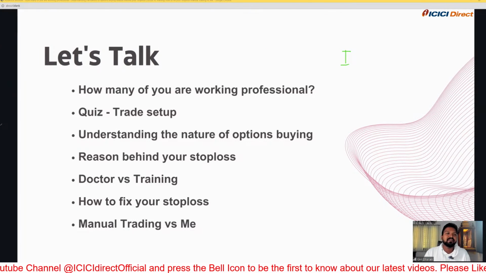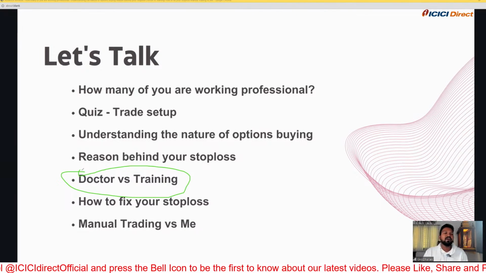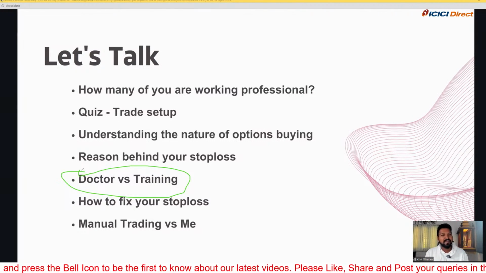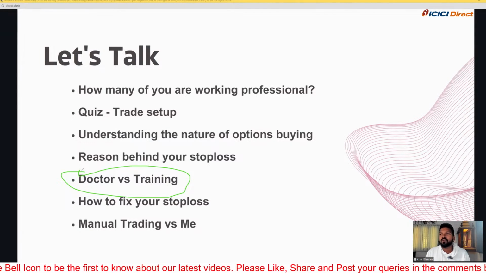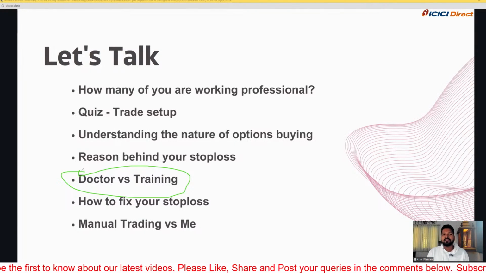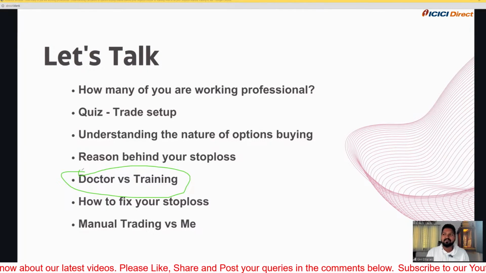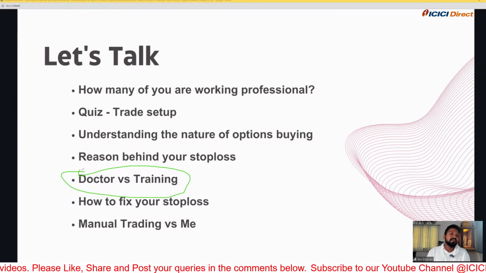The third important thing is the doctor versus the trainer. Whenever we have some sort of disease, like fever or cold, we directly go to the doctor. In the stock market, the disease is named loss. So immediately, if we see our portfolio in loss, or we are making continuous losses, we think that those who are out there in the market as trainers are making pretty good money, so we can go out there, learn something, and then do the same in our trading strategy as well. But you guys know that's totally a false story.